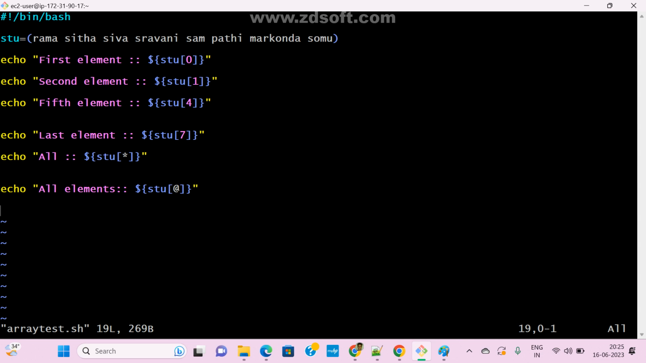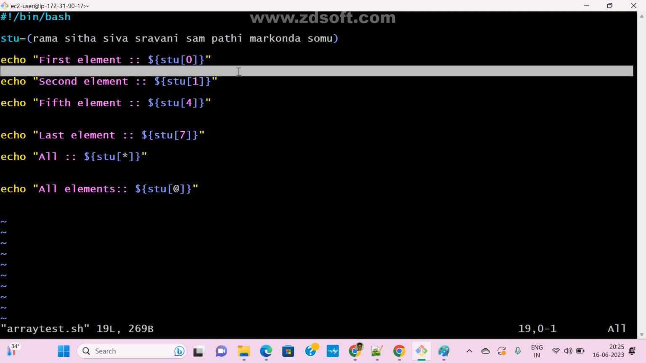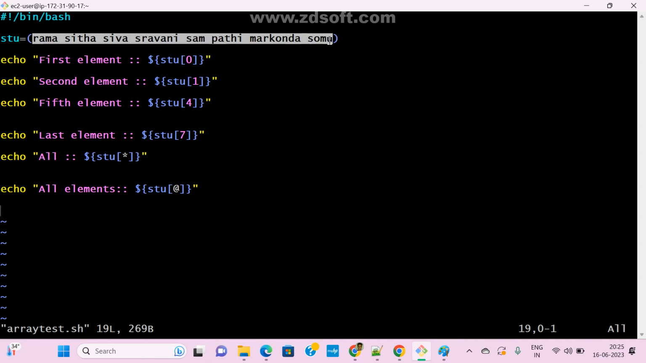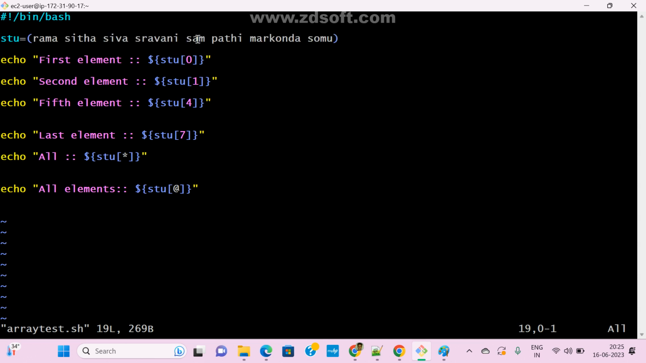Anyone any doubt here? Suppose you want to find the length of the array, that is, the total number of elements I want to count. So how many elements are here? 8 or 9? 1, 2, 3, 4, 5, 6, 7, 8, right? If you want to print it, use echo. So the total number of elements.